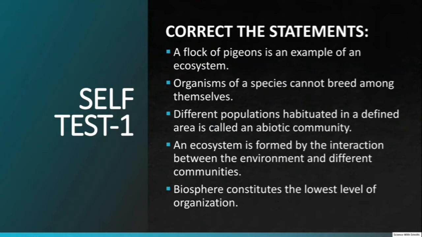Self-test 1. You can pause the video and try to answer these statements which are given incorrectly. You can send the correct statements in the comment section. A flock of pigeons is an example of ecosystem. Organisms of a species cannot breed among themselves. Different populations habituated in a defined area is called an abiotic community. An ecosystem is formed when the interaction between the environment and different community. Biosphere constitutes the lowest level of organization.